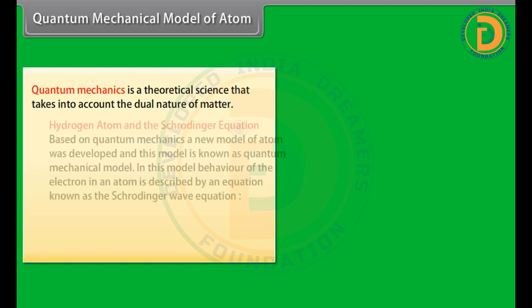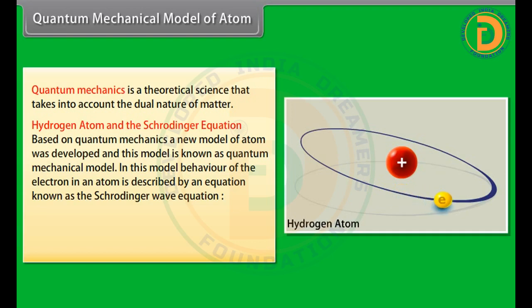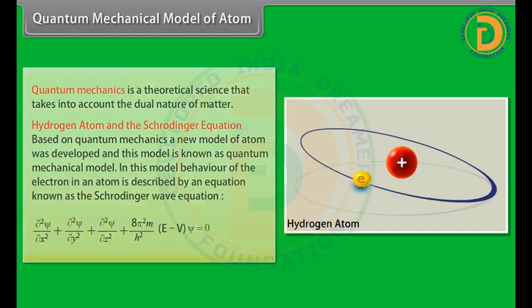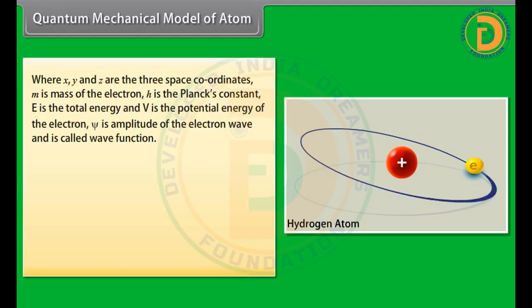Quantum mechanical model of atom. Quantum mechanics is a theoretical science that takes into account the dual nature of matter. Hydrogen atom and Schrödinger equation. Based on quantum mechanics, a new model of the atom was developed, and this model is known as the quantum mechanical model. In this model, the behavior of the electron in an atom is described by an equation known as the Schrödinger wave equation, where x, y, and z are the three space coordinates.